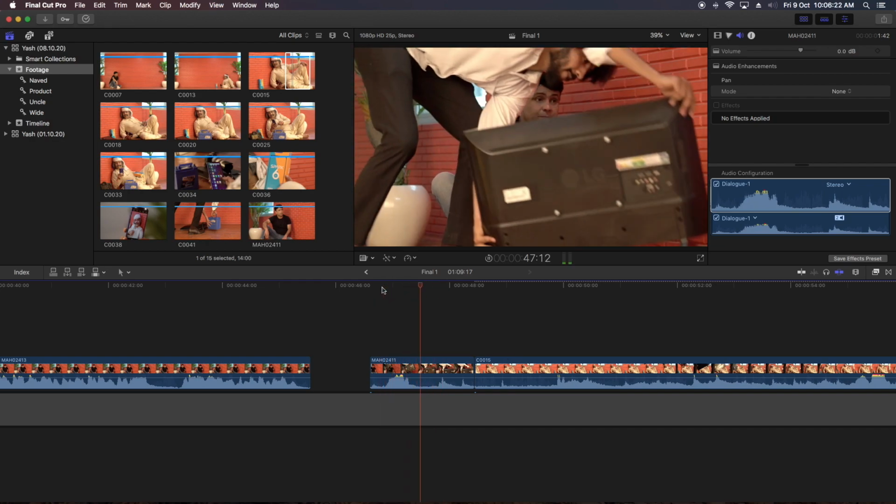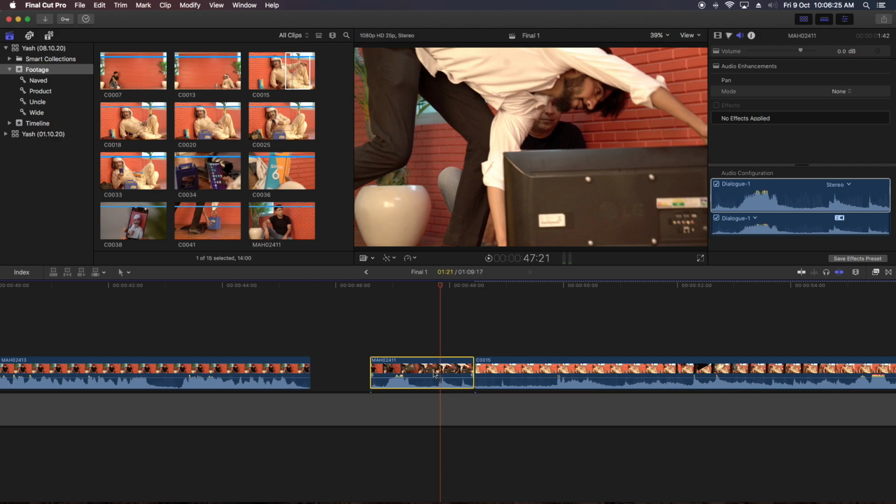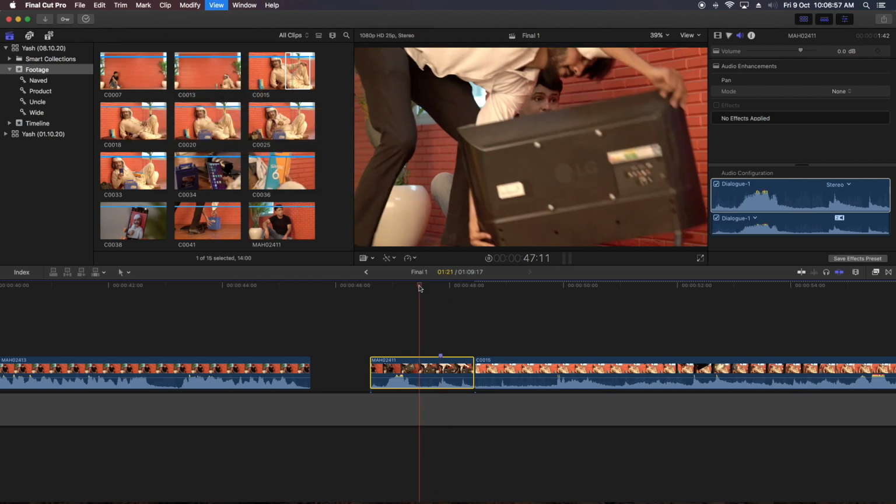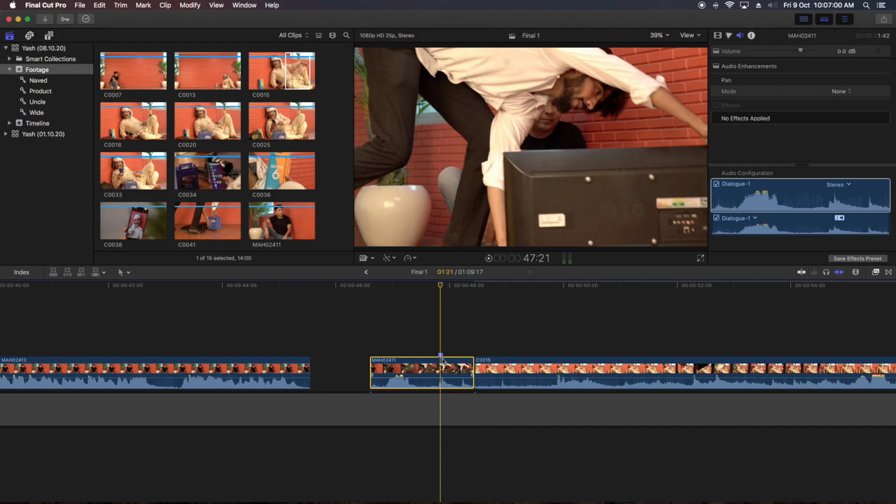The easiest way: I figured out my place where I have to put the reaction. I'll place a marker on it, and to place a marker I press M for marker, marking in. Now I am using markers to place my videos and audios at the desired position. To use a marker, you go to Mark and Add Marker. So now I placed my marker here.